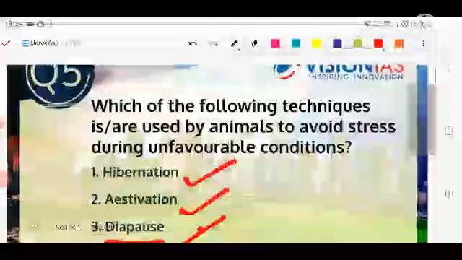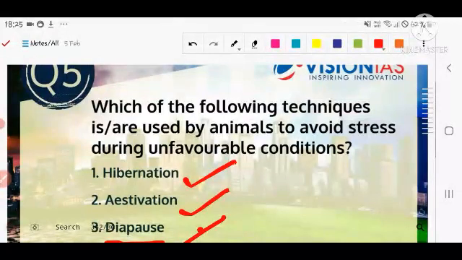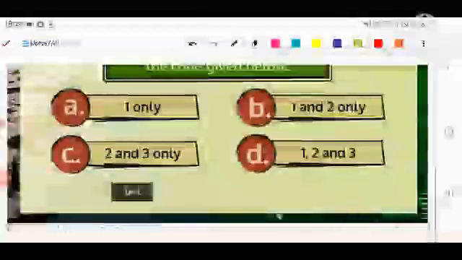I again repeat the question for you people. Which of the following techniques are used by animals so that they can avoid stress during unfavorable conditions? Hibernation, estivation, diapause. Let's see the answer to the first question.